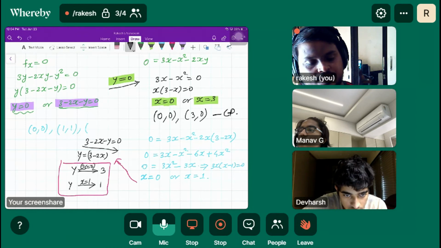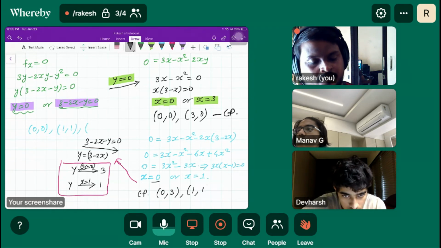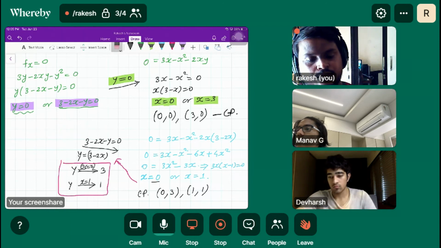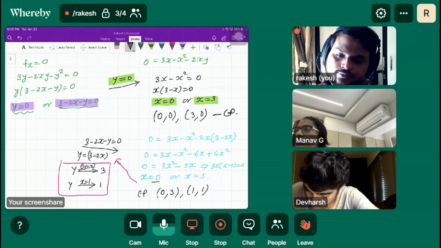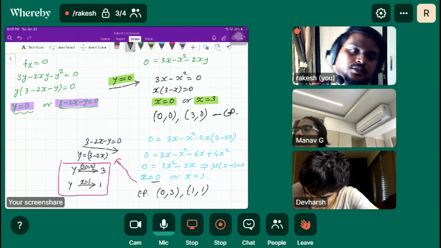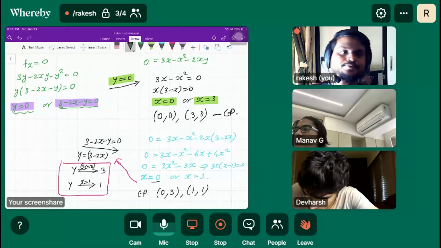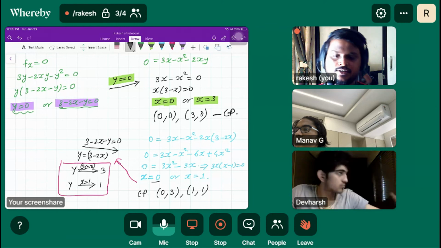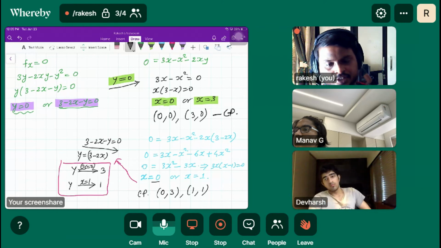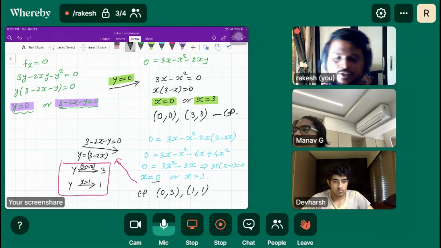So what are the critical points? The critical points are (0,3) and (1,1). Understood? So we have to consider all these points as critical points. So there are four critical points here. In the next class, we'll be discussing more questions on finding the relative minima, maxima, or the saddle points.